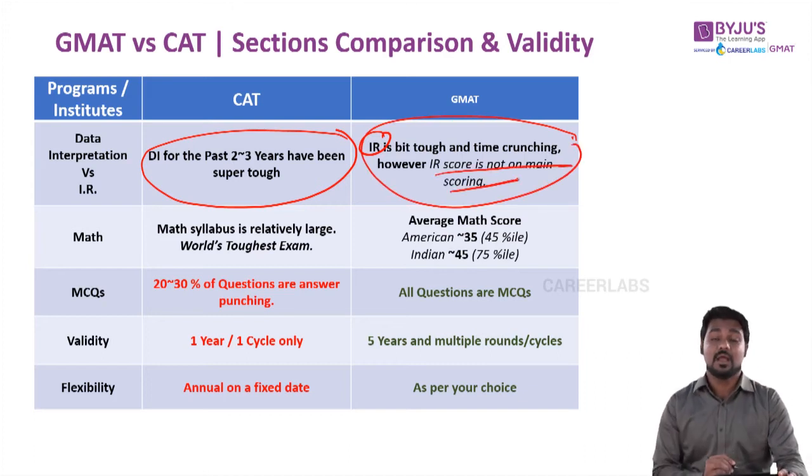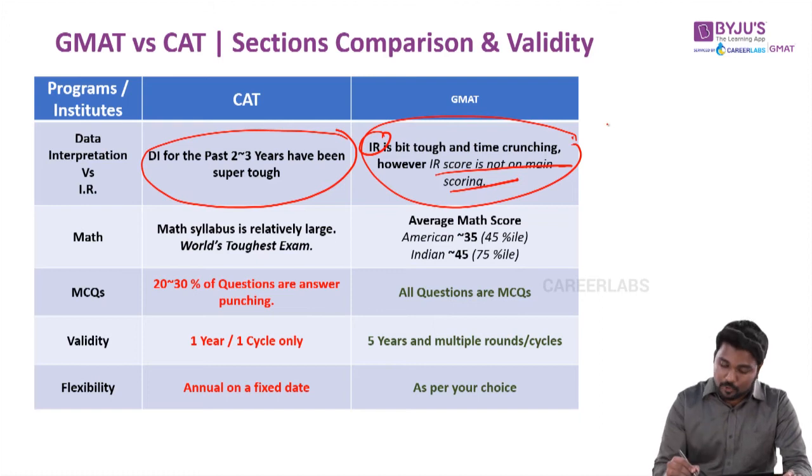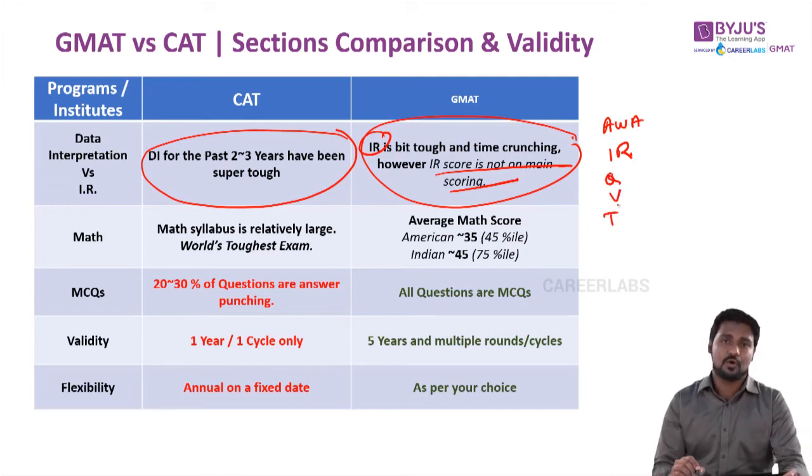That is an interesting part, because when you report GMAT scores, you report your AWA score, your IR score, your quant and verbal scores, and your total score. Gross total score you report. So your IR score is always separate.